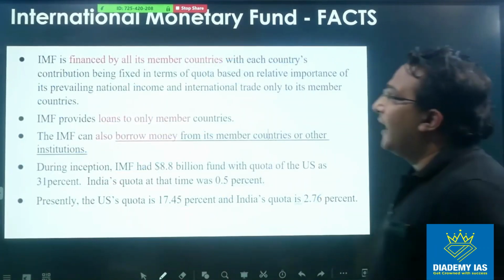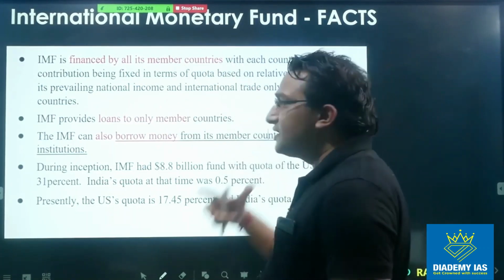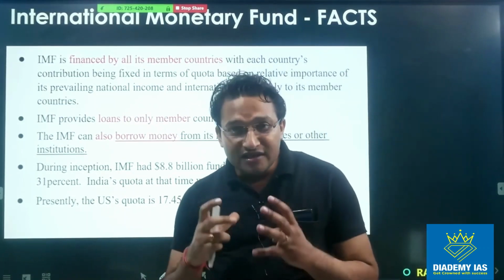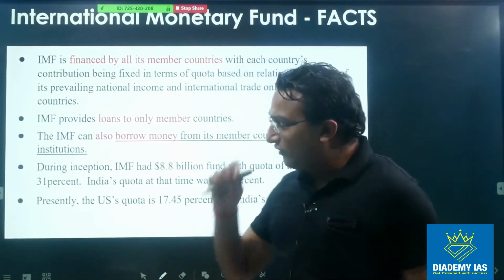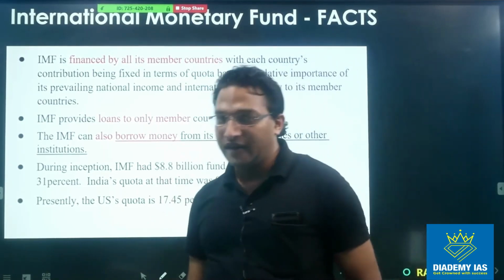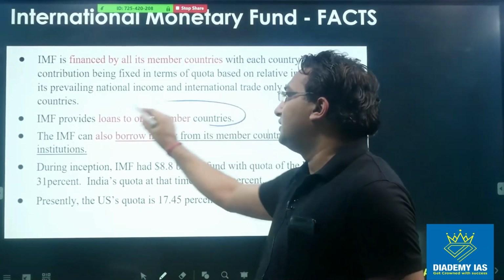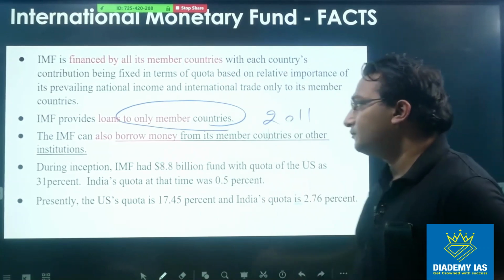Now IMF is financed by all its member countries. So all the member countries give their contribution to the IMF. We will discuss the mechanism, how much every country is supposed to give. We will discuss that in detail, right? IMF provides loan to the member countries only. The question was asked on this part in 2011, right?